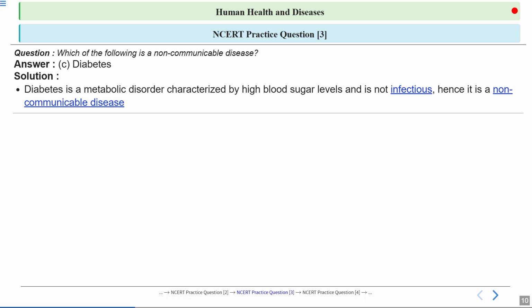It occurs when the body either doesn't produce enough insulin or cannot use insulin properly. And this disease is not spread from one person to another, so it is a non-communicable disease.